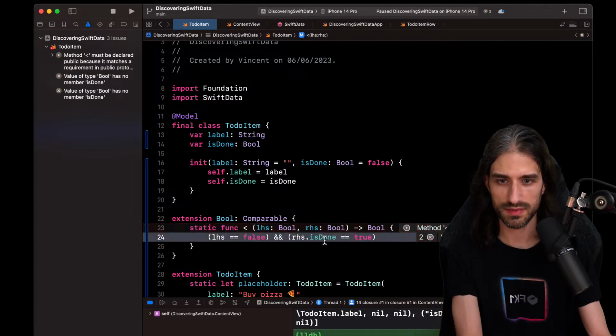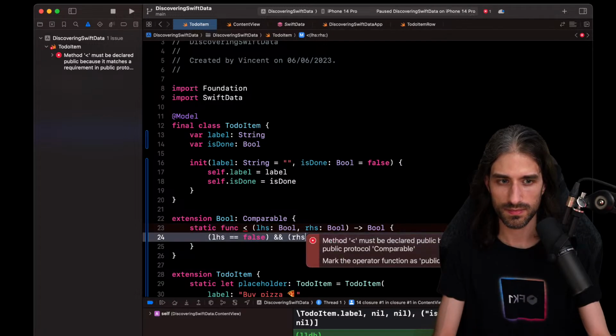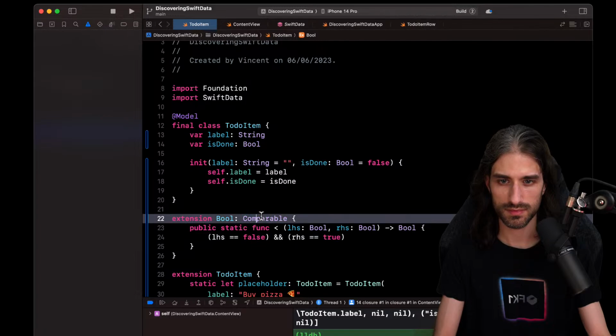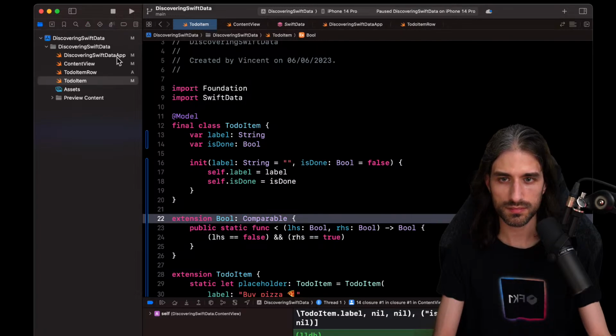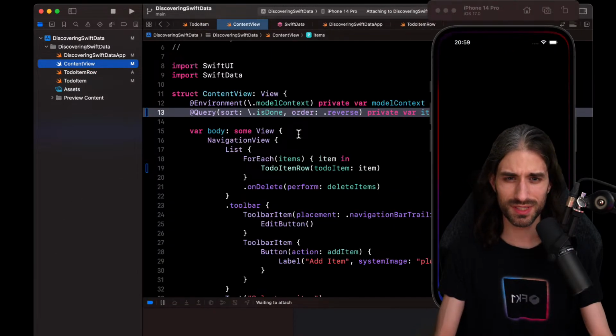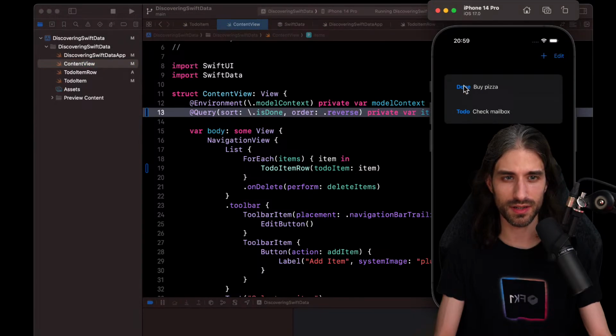And it will just be left-hand side and right-hand side. Okay, so now it works. Even though making a Boolean comparable, I would say it's going to give a bit of side effect that is a bit broad, but we can see.